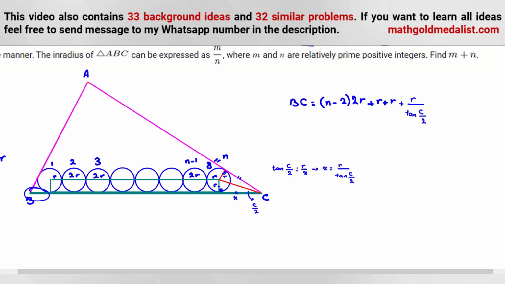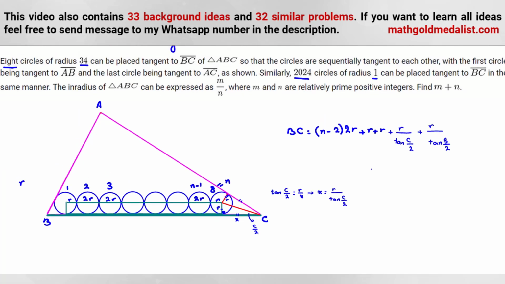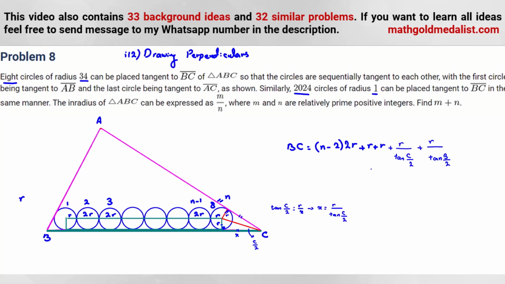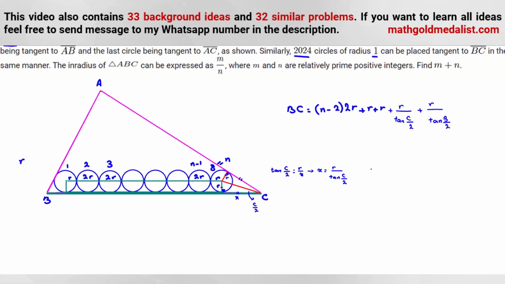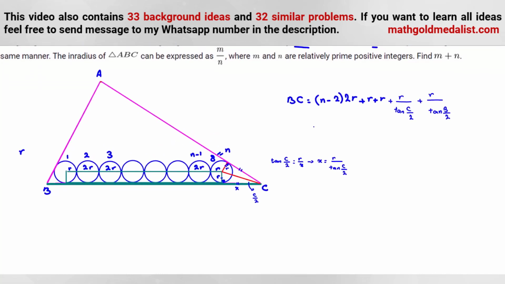Similarly, if you want to calculate this part, it will be r over tan B over 2. Okay? So we found BC like this. Now we want to replace here by this formula and simplify. n minus 2 here, 2r.